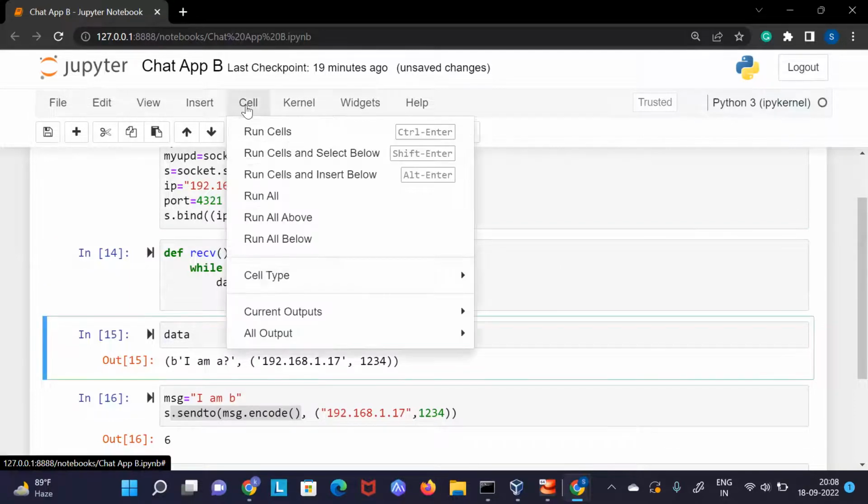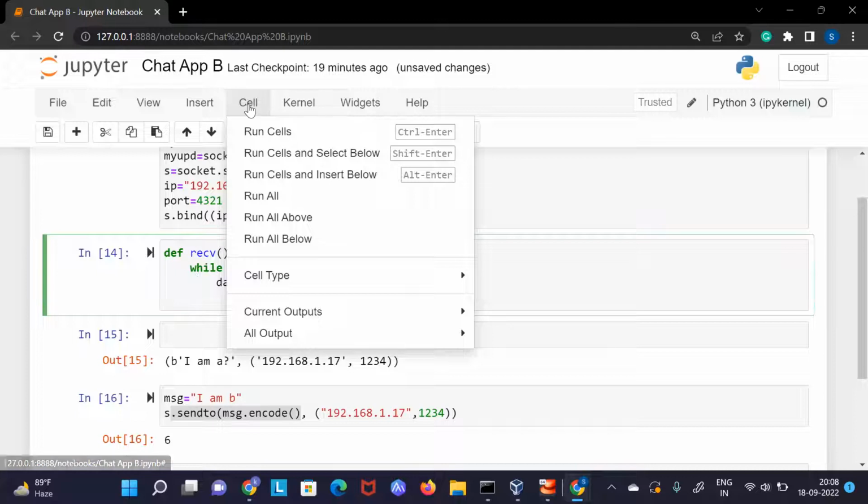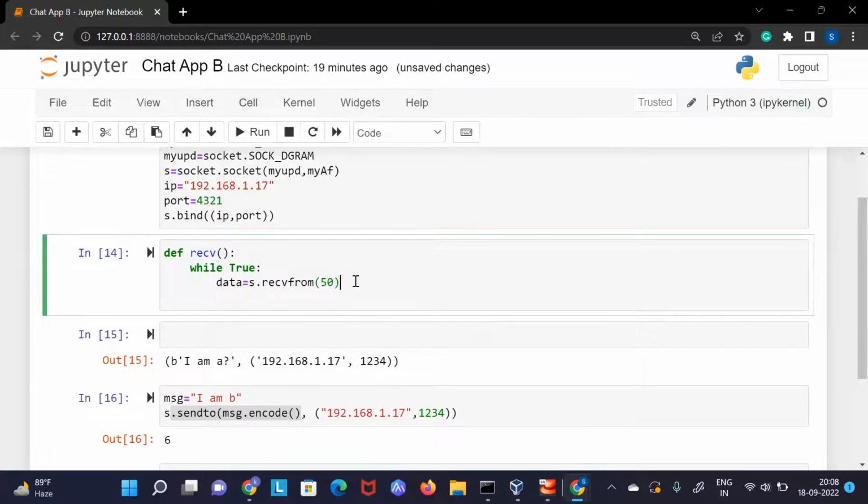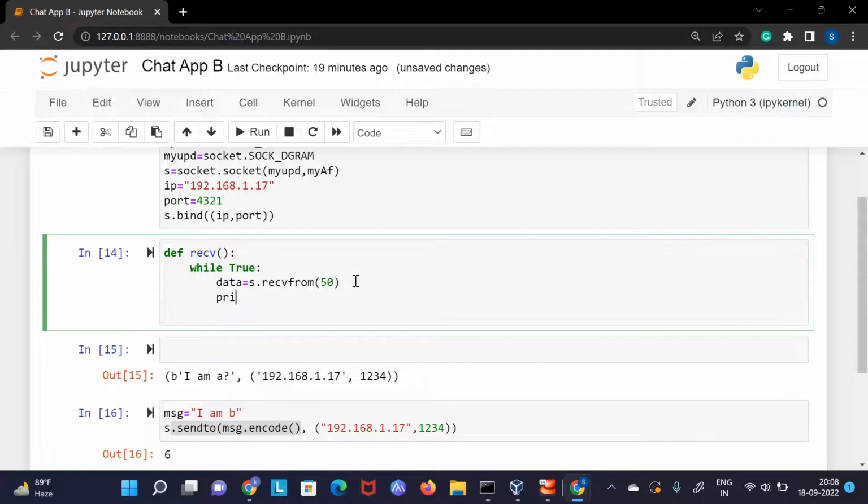There was some shortcut to delete this cell. I forget. So wait, what we will do is we will print here. What we will print here, we will print data. Now this thing will run infinite number of times.